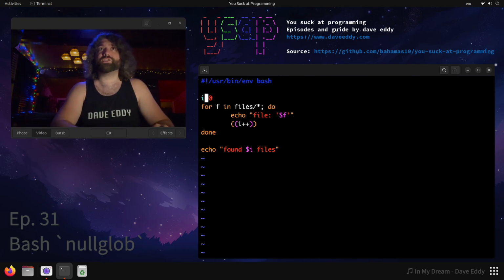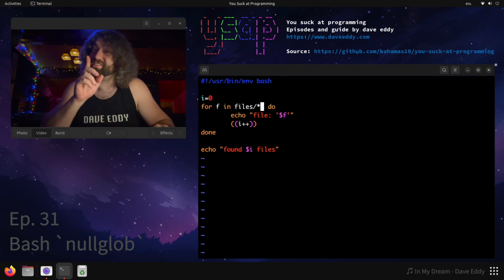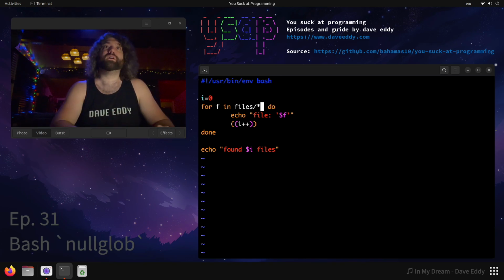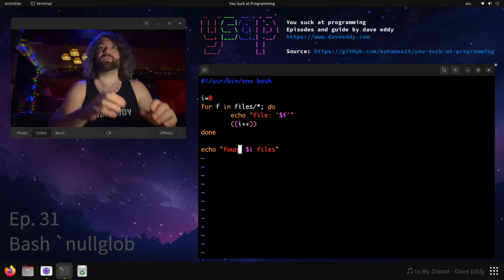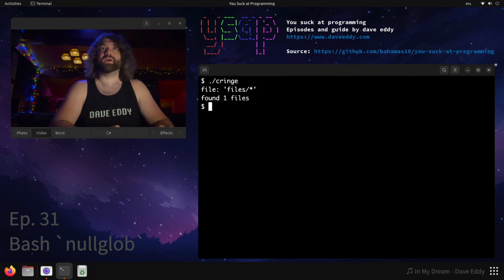We initialize a variable called i equal to 0 at the top. Then we do for f in files/star. Cool, so we're looping over every file that's in the directory called files. We know there's nothing there, but the script doesn't. We're going to print file: and then the name of the file that we find, and then we're going to increment the variable i. So then at the end of the loop, we can say found $i files. So if we found 5 files, we should print 5. If we found 0, it should say found 0 files. Cool, let's run your cringe script and see what happens.